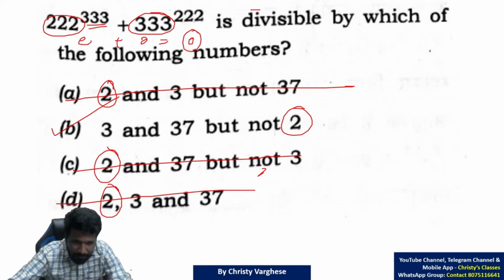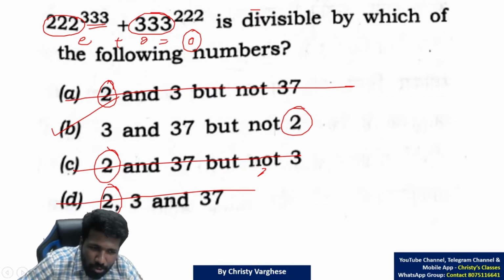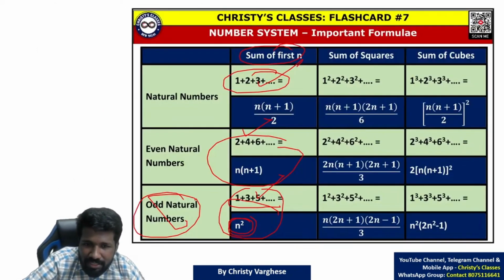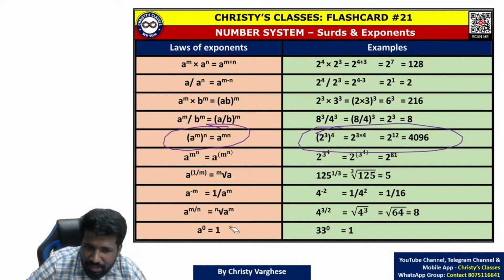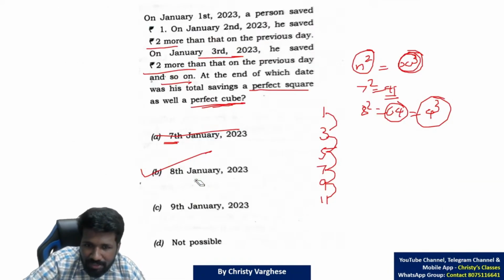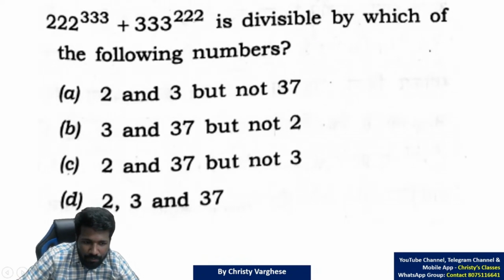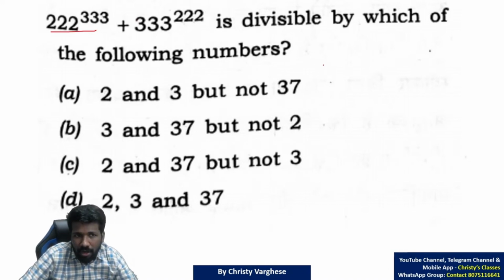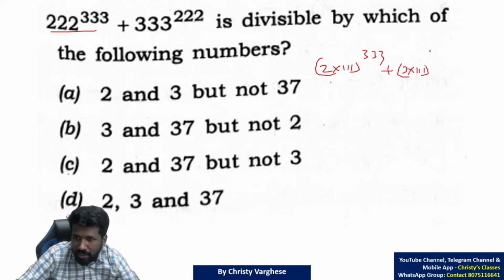Now, if the options are not that simple, what should you do? You have to do the proper arithmetic, that is using surds and exponents itself. This surds and exponents idea only is needed. Basic surds and exponents idea, laws of exponents idea. So 222 raised to 333, you can take the 2 common outside, that is 2 into 111 raised to 333 plus 3 into 111 raised to 333, sorry, 222.